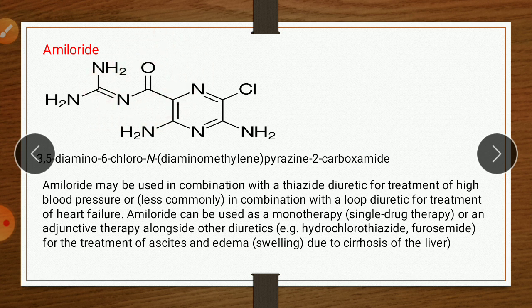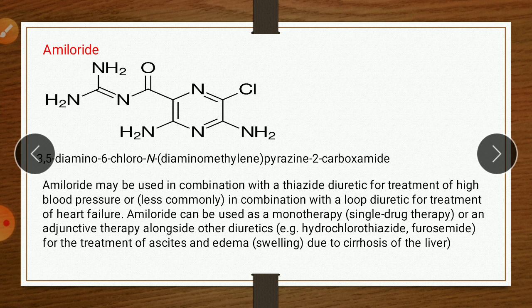Uses: amiloride may be used in combination with a thiazide diuretic for treatment of high blood pressure, or less commonly in combination with a loop diuretic for treatment of heart failure. Amiloride can be used as monotherapy, meaning single drug therapy, or as adjunctive therapy along with other diuretics like hydrochlorothiazide and furosemide, for treatment of ascites and edema due to cirrhosis of the liver. So this is the main use of amiloride.